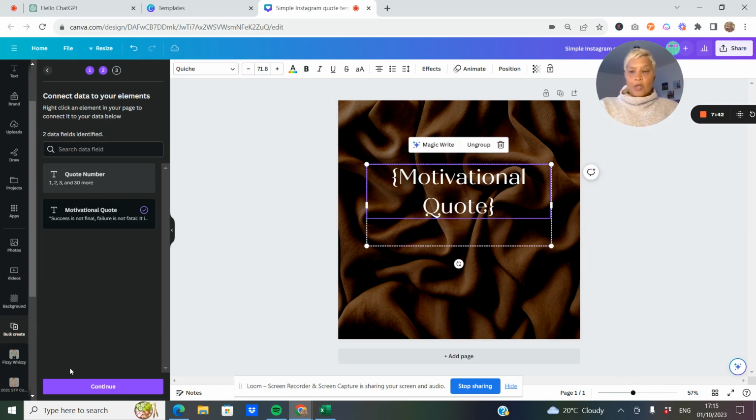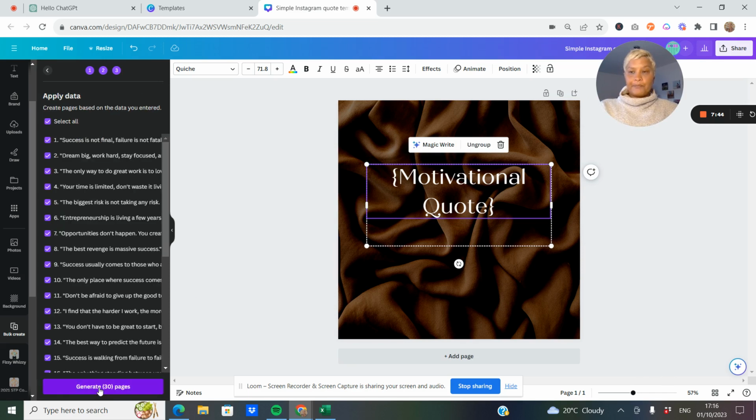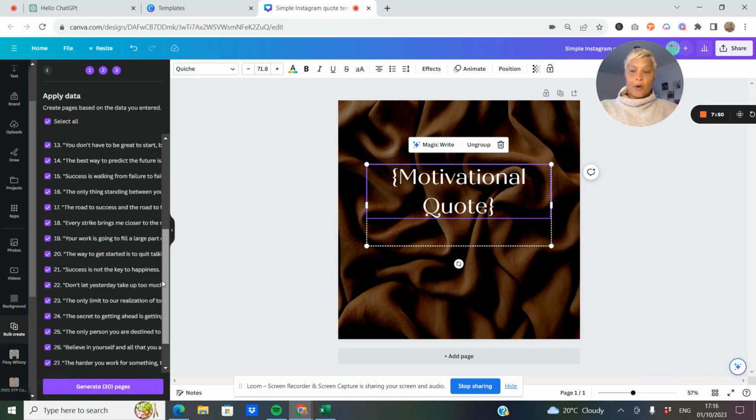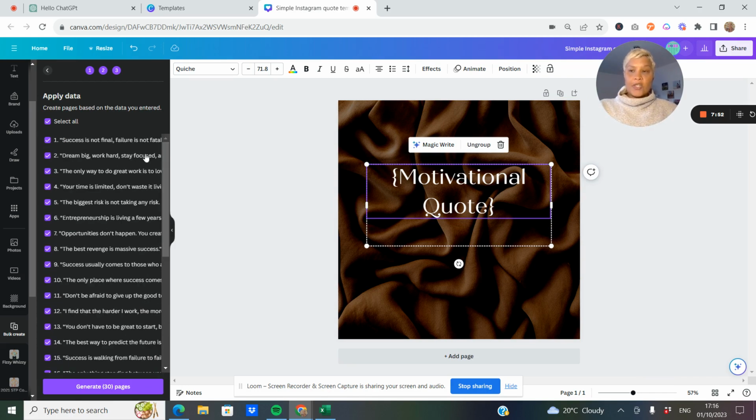Now, go back to continue and you can see how it's brought in on the left-hand side all 30 quotes. You can either do just one or select all and have all 30 quotes created for you. You can also decide if you want to change this background, etc., but I'll leave that up to you. Now we want to generate the 30 quotes. So let's click generate 30 pages.